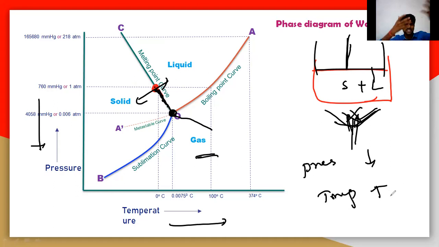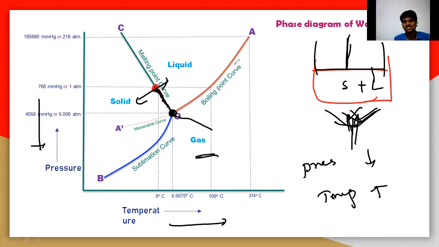When you decrease the pressure, that means the piston is moving upward, so that the vapors can easily escape. Suddenly the liquid particles slowly start evaporation. Whenever it reaches point O, the vaporization will start. That means there exist three physical states: a solid phase, a liquid phase, and a gaseous phase.